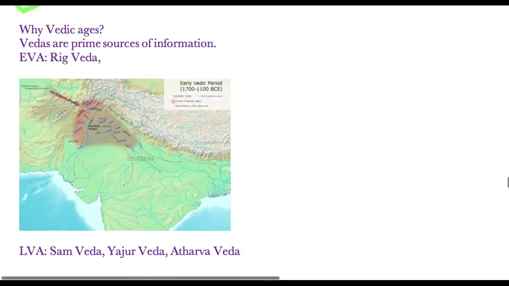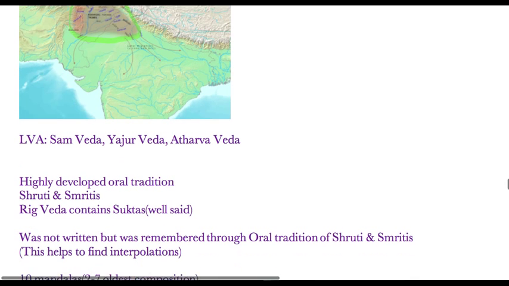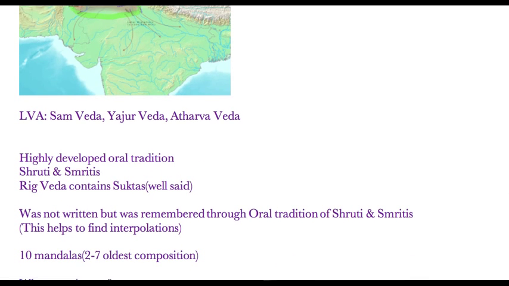Initially the Aryan people came in different groups to India in different phases, and they occupied the region around Punjab, and it was here on the bank of the river Saraswati that the Rig Veda was composed. So this area is important, you should remember this. You all will know that there are 4 Vedas: Rig Veda, Samveda, Yajurveda and Atharva Veda. The later Vedas, that is Samveda, Yajurveda and Atharvaveda, were written in the later Vedic period.